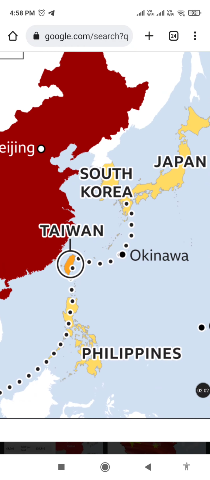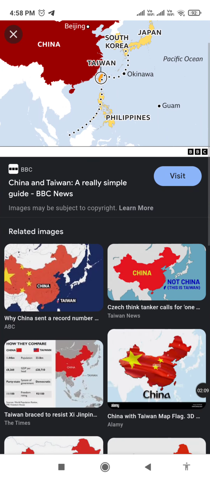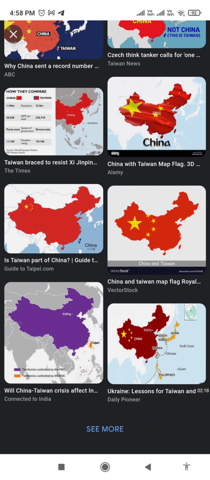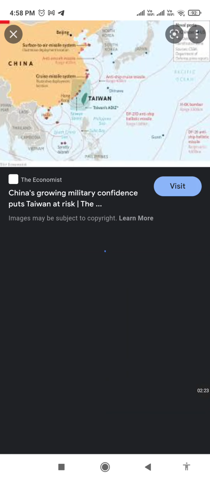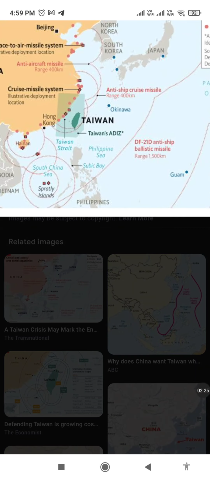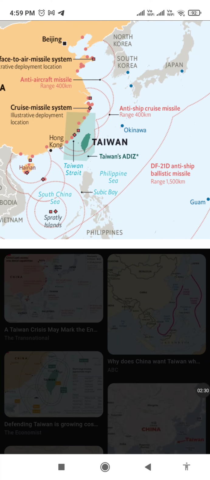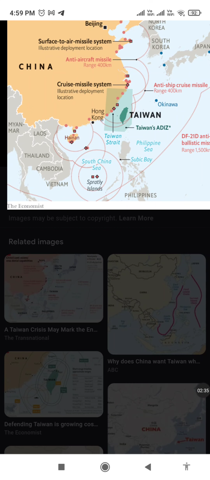It is in the Indo-Pacific region, above the Philippines and the South China Sea. This whole part is called the Pacific Ocean, just above the Indian Ocean.